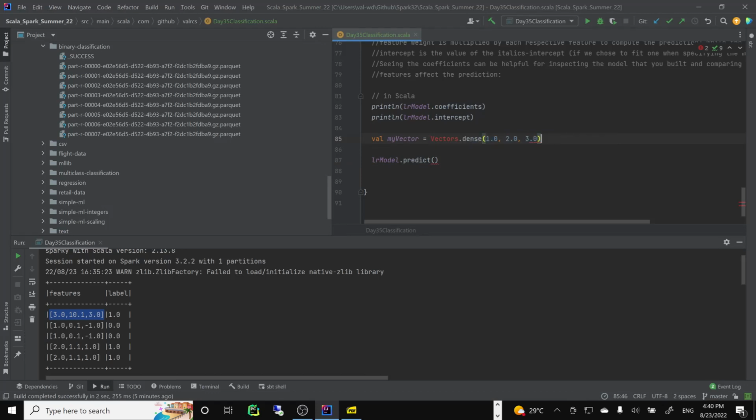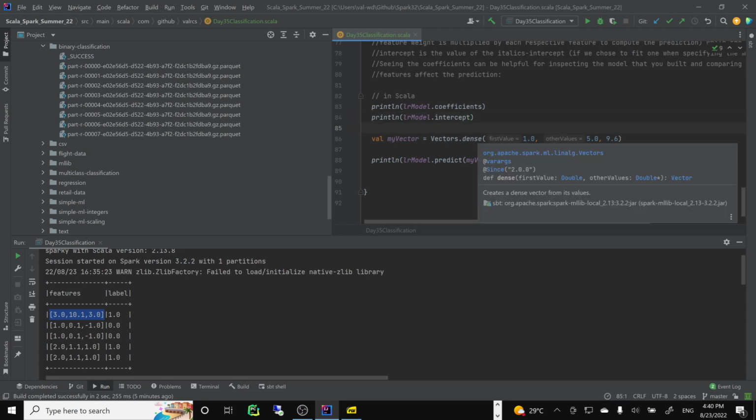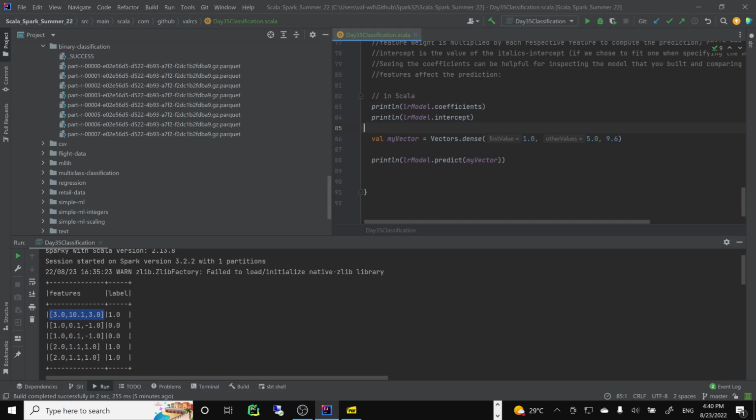And of course I import it from ML. And now I should be able to do it. Vector, and print. So this will give me a double, and this will give me an answer. Whatever values I have, 3 features, it should give me an answer, 0 or 1 in this case.